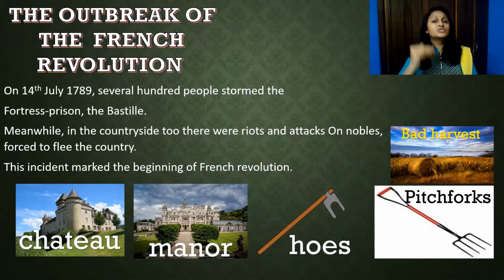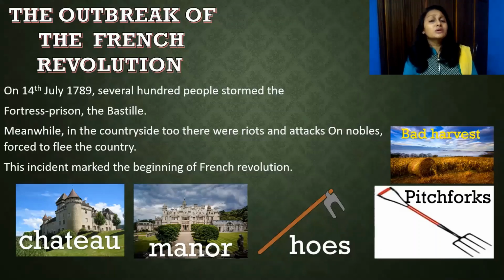And when the price rose, they started supplying it at high prices. Standing in a long queue for hours, the frustrated women stormed into shops and looted the bread.